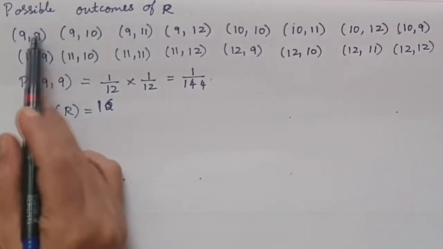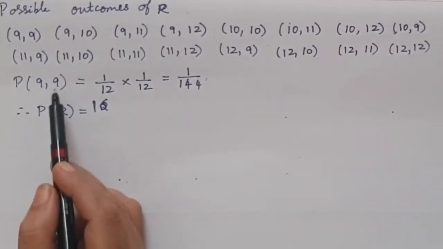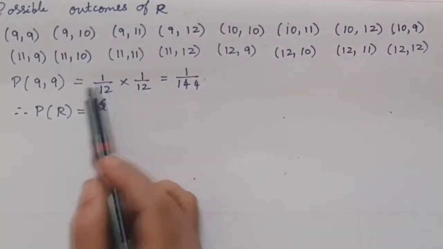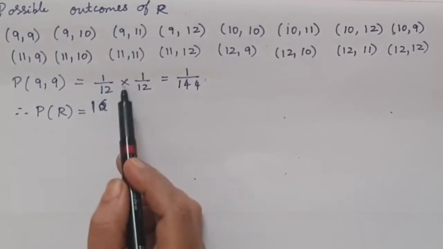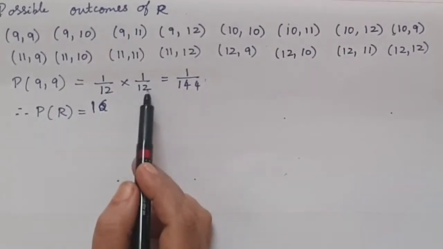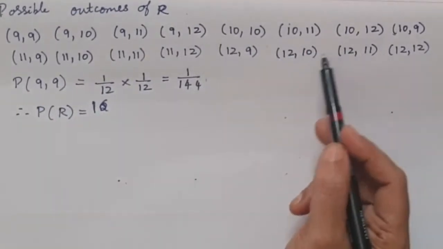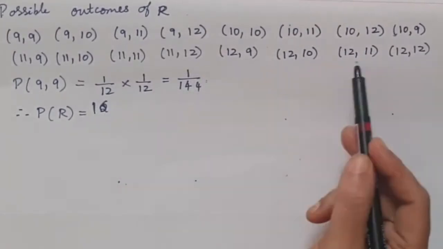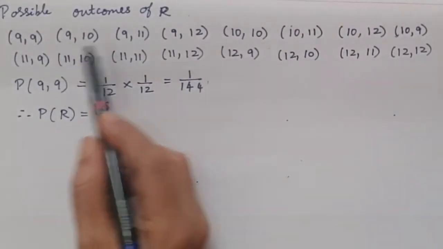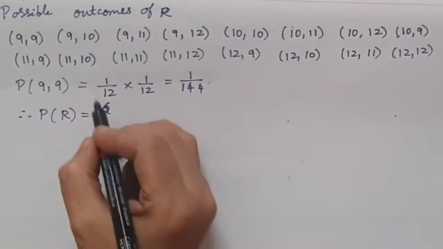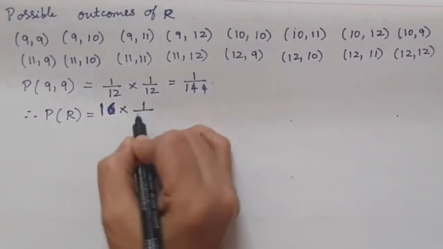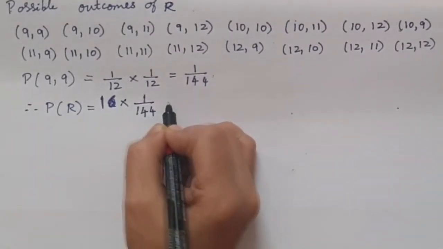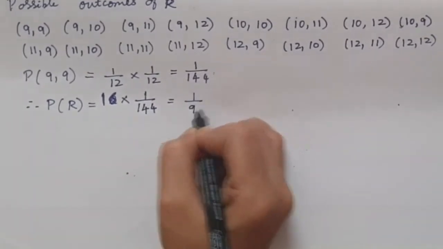Now let us take only the first one, the probability of getting a 9. Only one 9 will be there, a total of 12 numbers are there, so it is 1 over 12, multiplied by 1 over 12 for the next 9. Like that, for every outcome we have a probability of 1 over 12 multiplied by 1 over 12. Like this, 16 outcomes are there. So the probability of R will be 16 multiplied by 1 over 144, which is equal to 1 over 9.